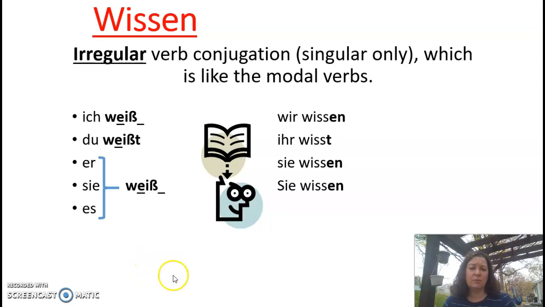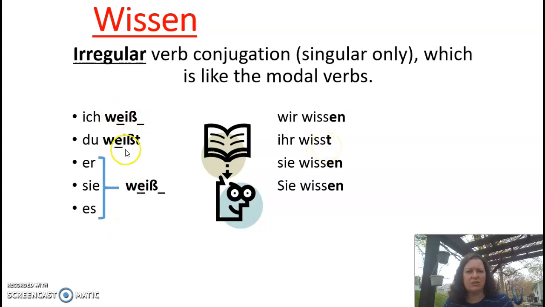It's an irregular verb conjugation, as you can see here, but only in the singular, like the modal verbs. So ich, du, sie, es. All irregular. So notice the plural is all regular. You take wissen, take off the en, and you add your endings. Wir, sie plural, and sie formal, all the plurals, take en, so it's just wissen, just like it looks up here in the main verb. But ihr is the irritating T, so ihr takes T, ihr wisst.